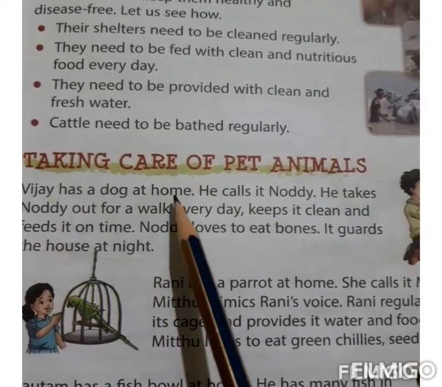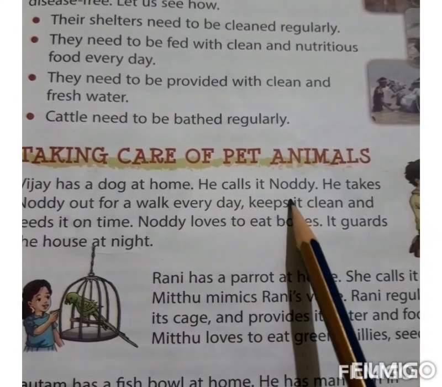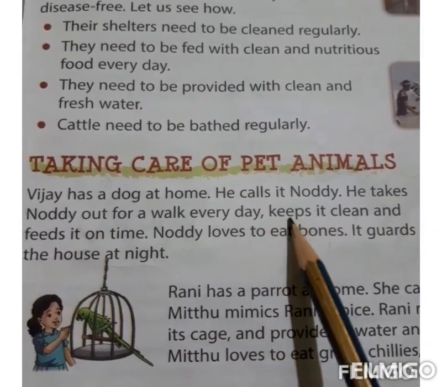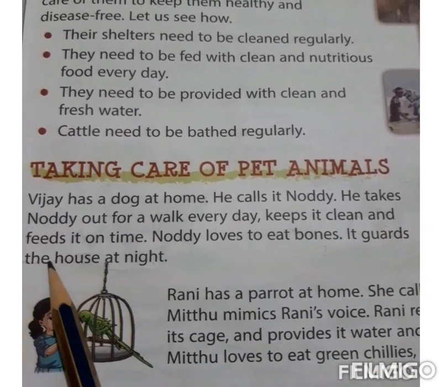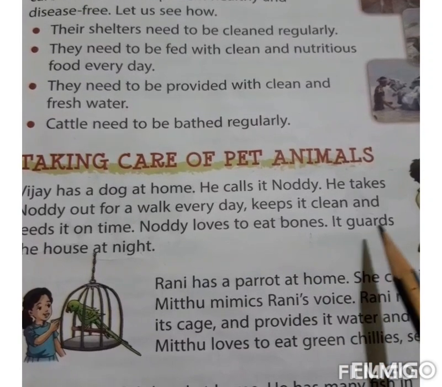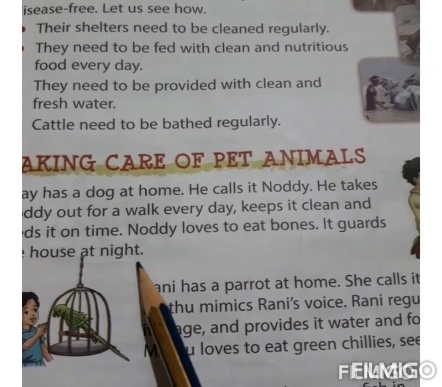Vijay has a dog at home. He calls it Noddy. He takes Noddy out for a walk every day, keeps it clean and feeds it on time. Noddy loves to eat bones. It guards the house at night.